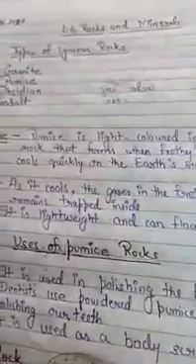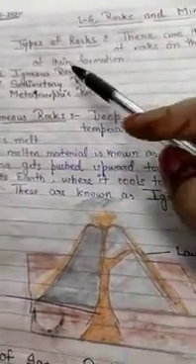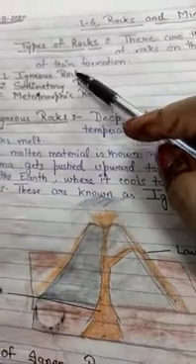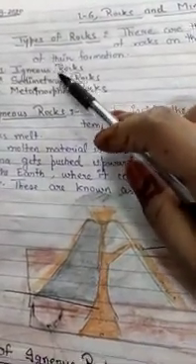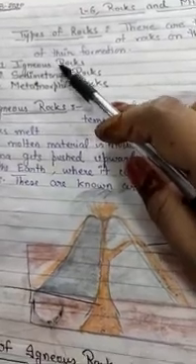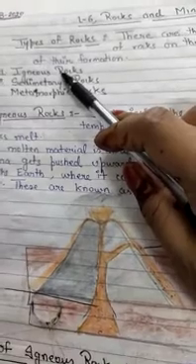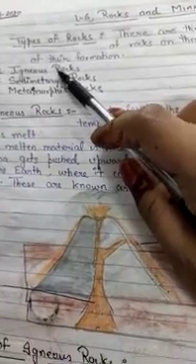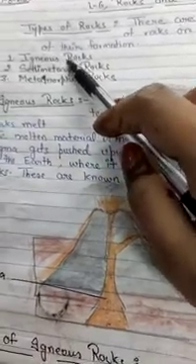There are basically 3 types of rocks, that is igneous rock, sedimentary rocks and metamorphic rock. Igneous rock we have already discussed. I hope you remember what is igneous rock. Deep inside the earth, the temperature is very high and due to the high temperature the rock melts. That molten rock, when it cools down, is converted into igneous rock.